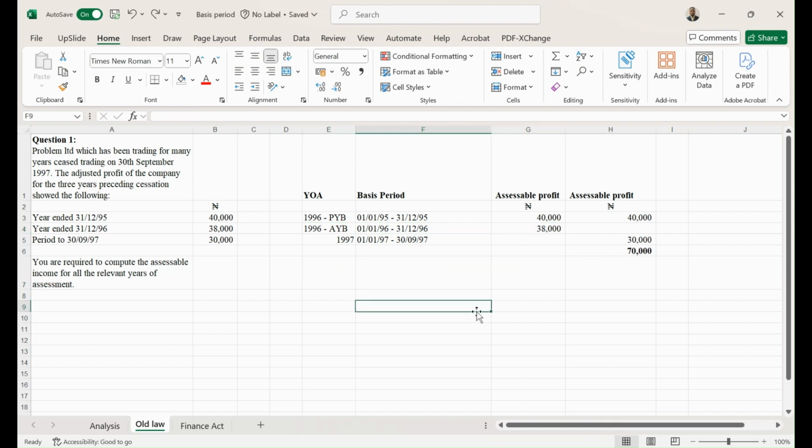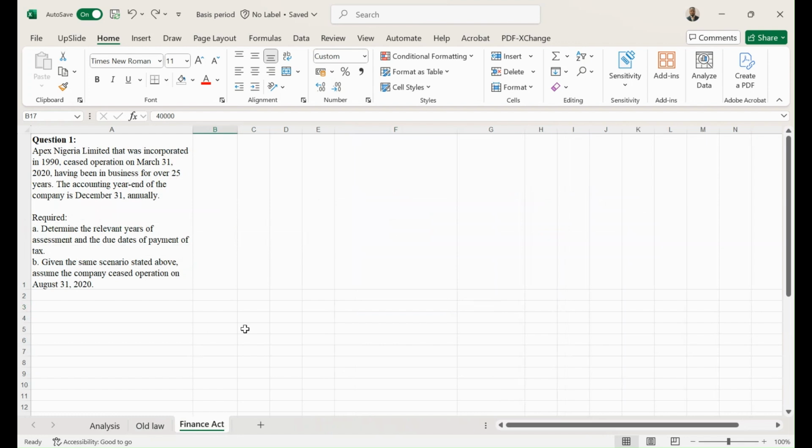Okay, so that is why we are going to be moving on to how the Finance Act treats the cessation rule now. All right. The Finance Act treatment of cessation is quite simple and straightforward. For the Finance Act now, there is no need for us to determine the penultimate year or the ultimate year anymore.